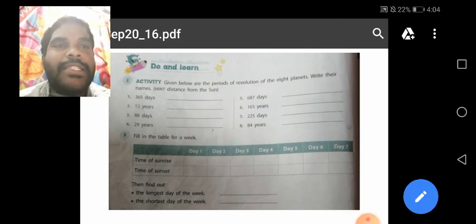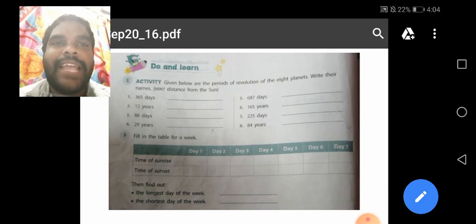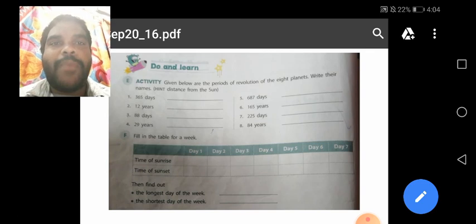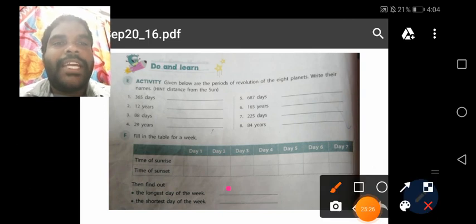And here, see, fill in the table for a week. Here they are given one table in the textbook. It is an activity for the children. Children, please do this activity. You observe the sunset and sunrise. At the time of the sun rising and sunset, you observe for a period of one week. You get the longest day of the week and the shortest day of the week. After one week, you write here the longest day of the week and the shortest day of the week. Understand, children? You observe for one week.